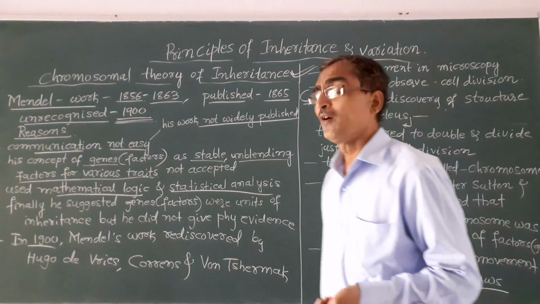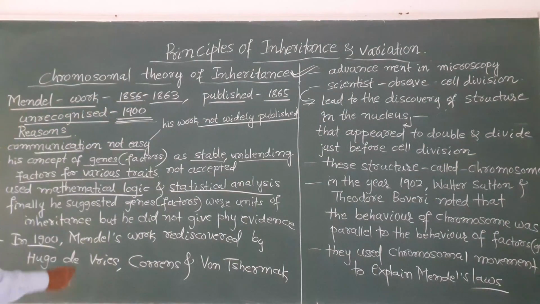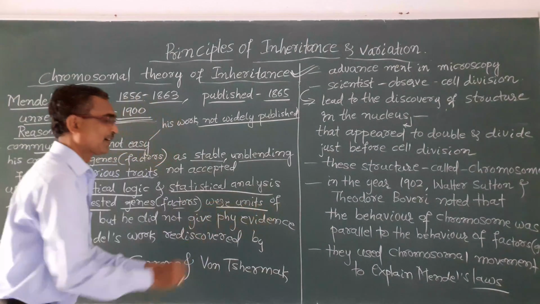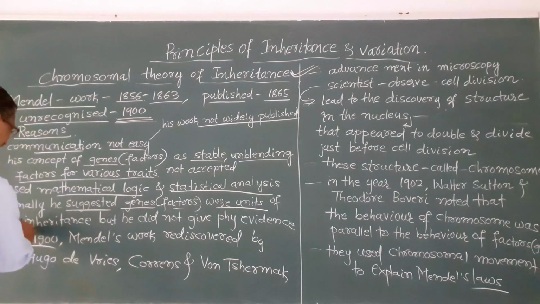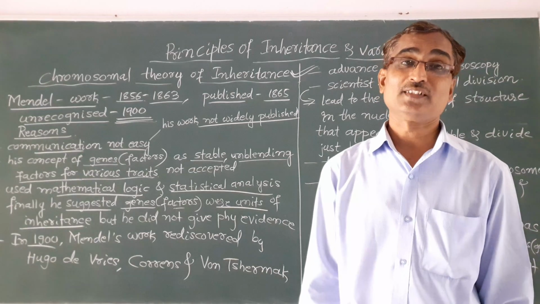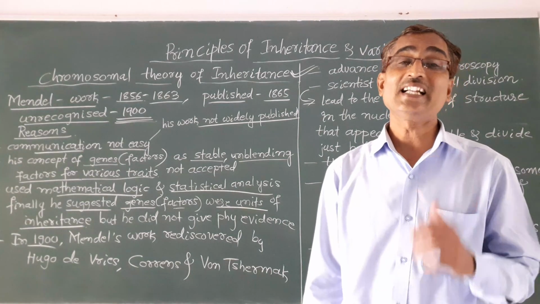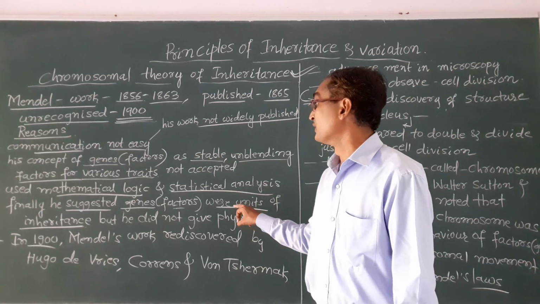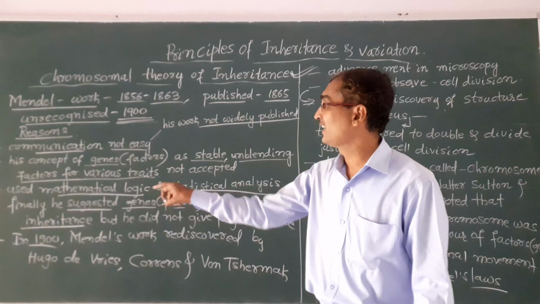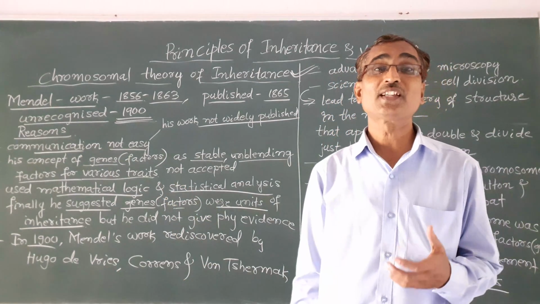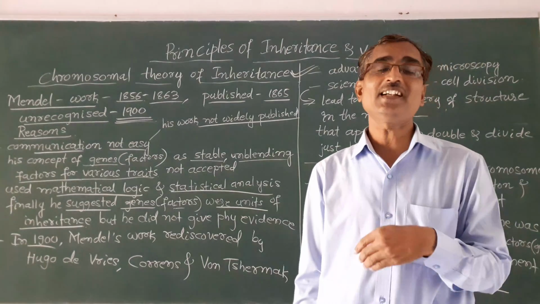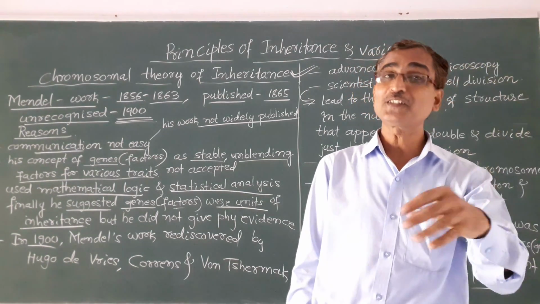And finally, Mendel's work suggested that genes or factors were the discrete units of inheritance. He proposed that genes or factors are the discrete units of inheritance of characters from one generation to another.